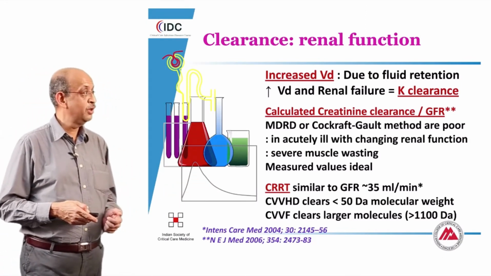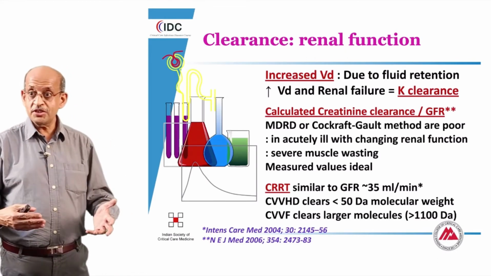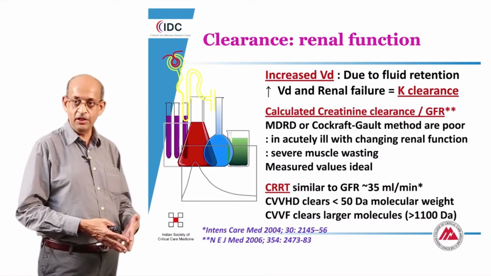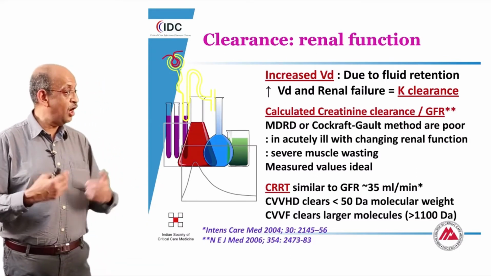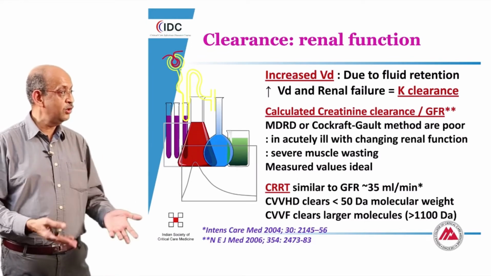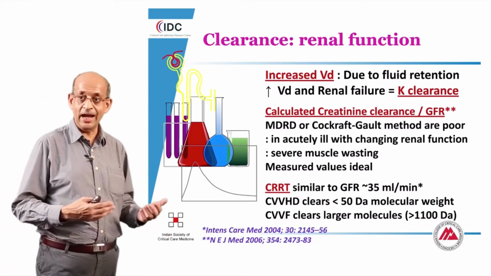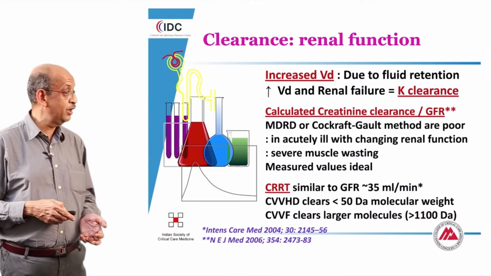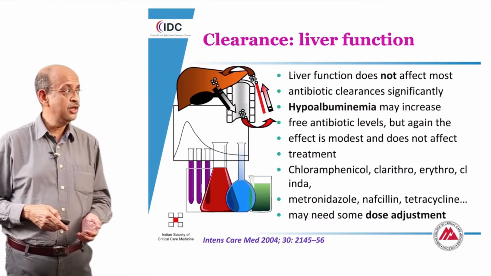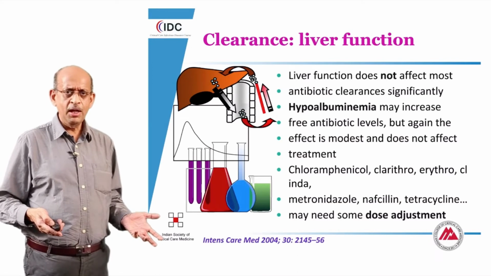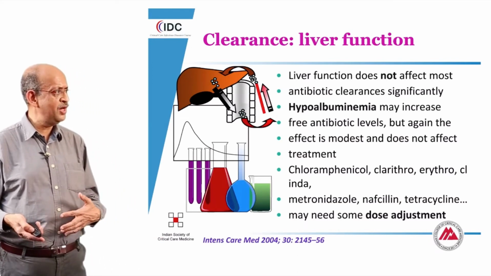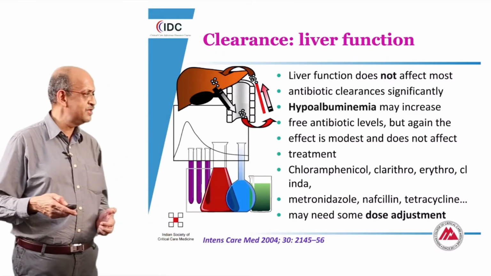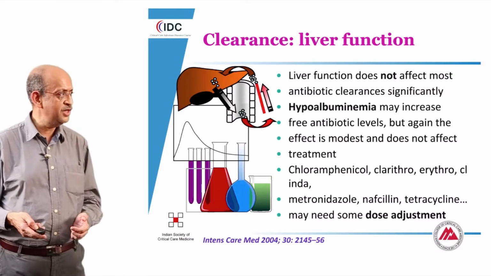when we apply it to the care of the intensive care patient. This situation is even further compounded by the fact that we use a lot of renal replacement therapies in the intensive care unit, and as a consequence, it is not just the GFR of the patient, but also the way in which these specific therapies handle these antibiotics that is relevant, and ultimately a knowledge of this is also important in the appropriate dosing of the antibiotics. Liver function plays a very minor role, but probably the extent of hypoalbuminemia and the possibility of binding of the drugs may be the only influence that needs to be given some consideration when you're using antibiotics in the ICU.